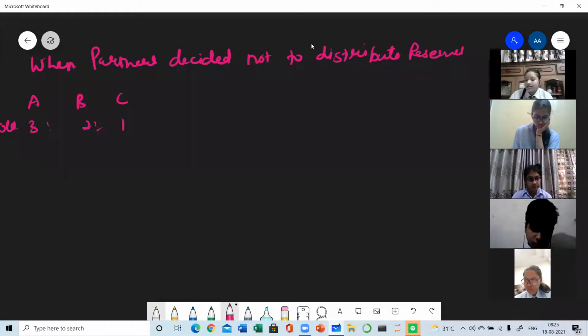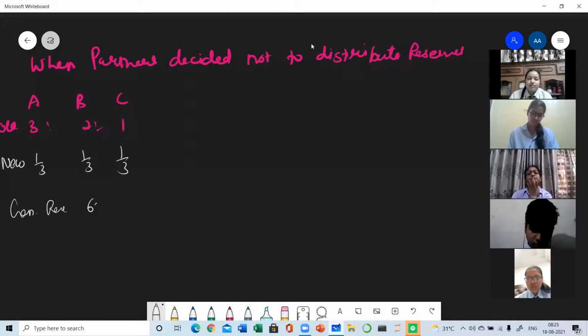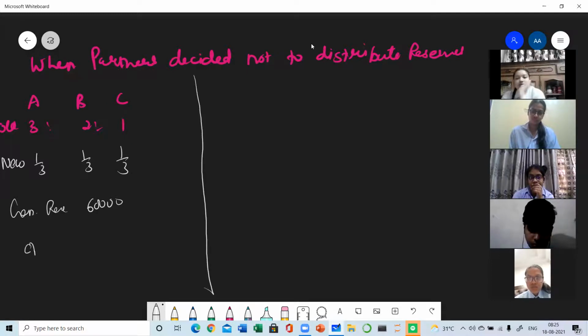And they have changed their ratio to 1:1:1 equal. And the general reserve is there, 60,000. But now one line is given in the question that partners have decided not to distribute the reserves. So in this case, how are you going to do it?